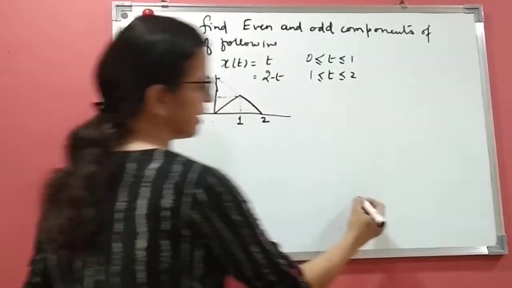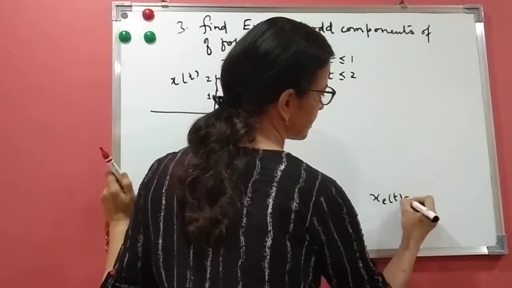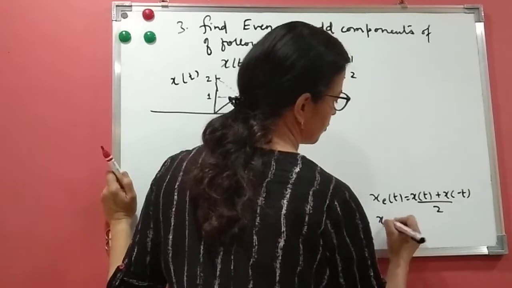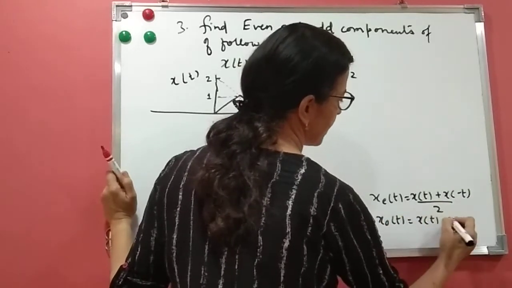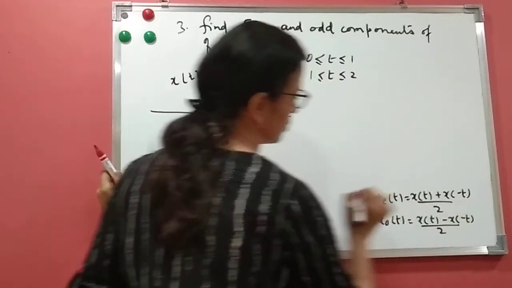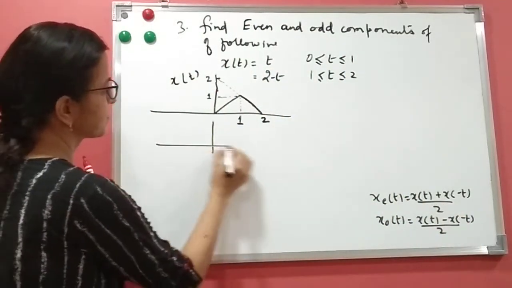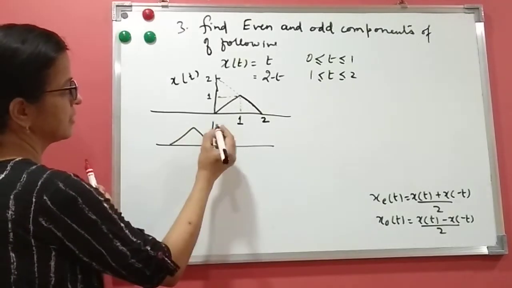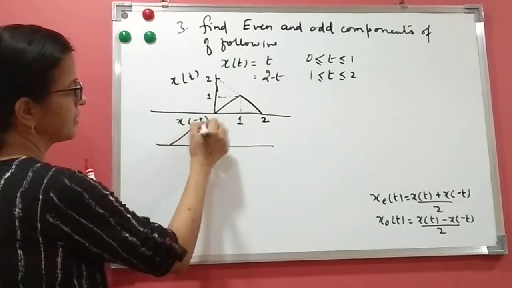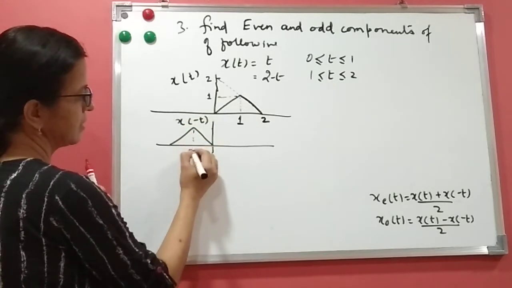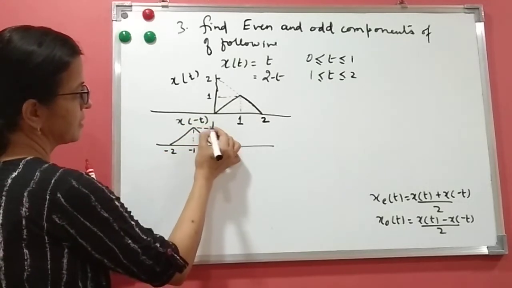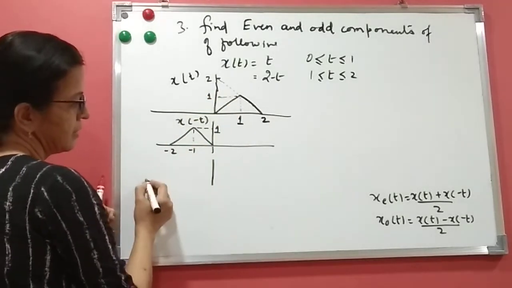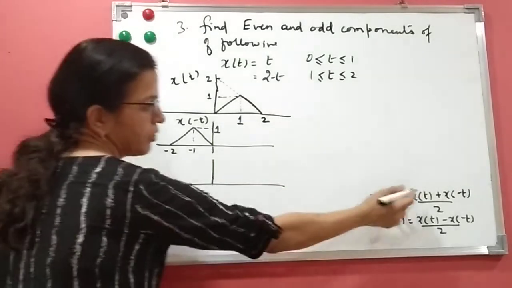So we know the formula here: x of et is x of t plus x of minus t by 2. What is x of ot? It is x of t minus x of minus t divided by 2. So first we have to draw here the negative part. What is that? This one. This is x of minus t. This is minus 1 and this is minus 2 and this is 1. So this is x of t and this is x of minus t. Let us add and divide by 2.